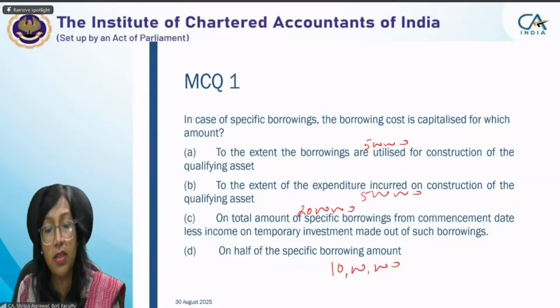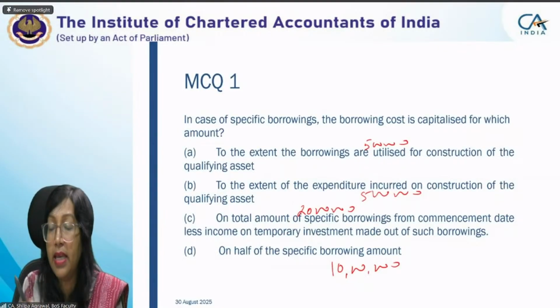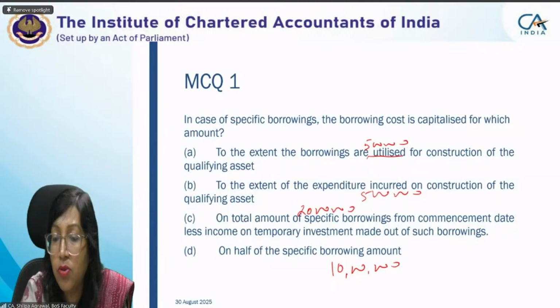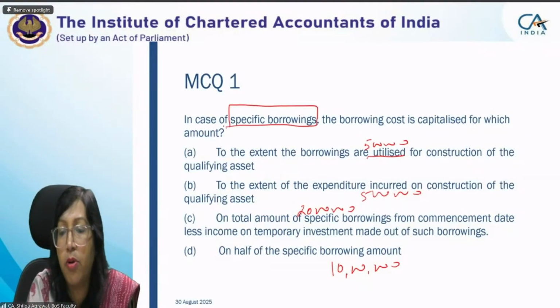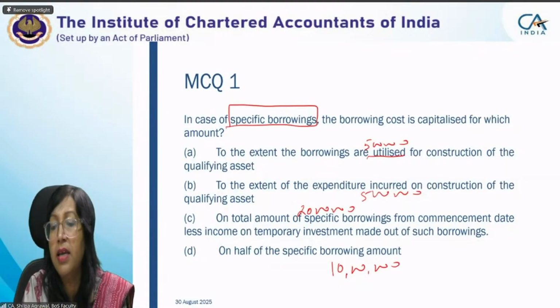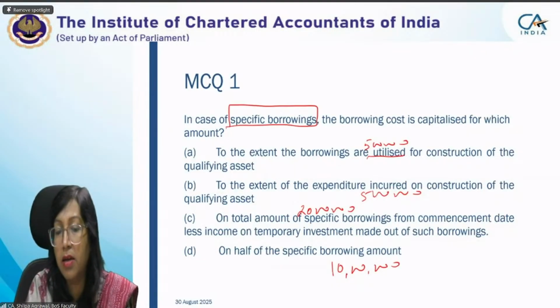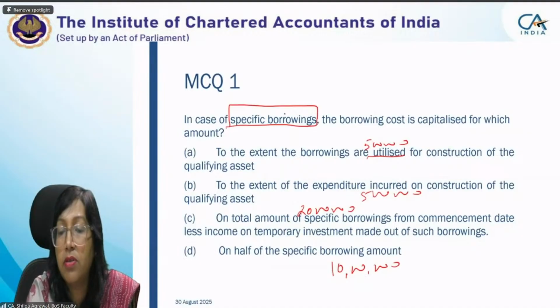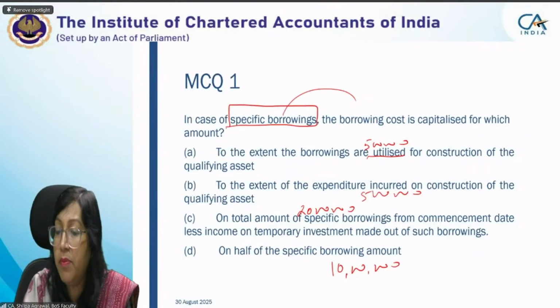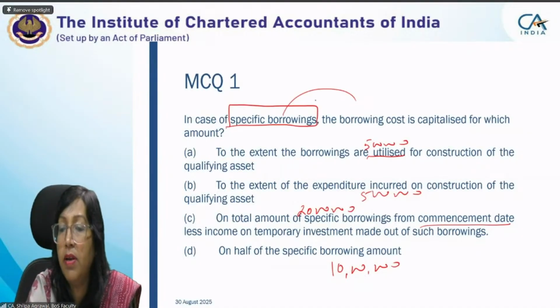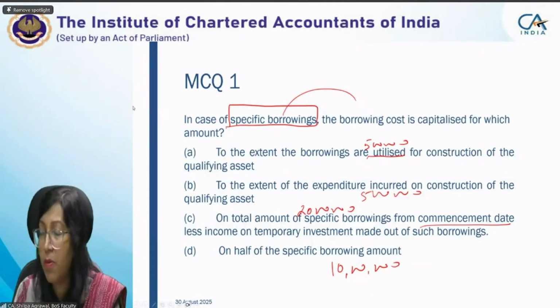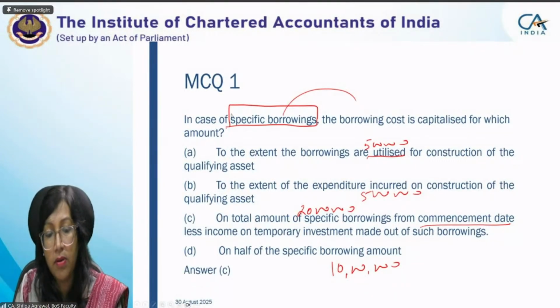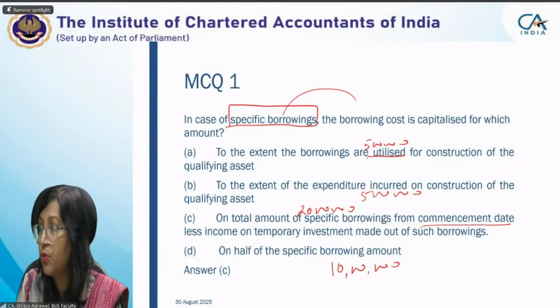If it comes in theory, you should understand: to the extent of borrowing utilized, no. The question is in case of specific borrowing, and in case of specific borrowing, irrespective of what is utilized, irrespective of expenditure incurred, we have to calculate the borrowing cost on the entire borrowing amount. Date may be the commencement date, but the amount will be the entire amount. Okay. So the correct option is option C. Okay. Now moving to the next question.